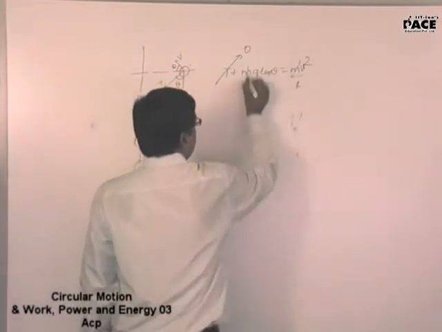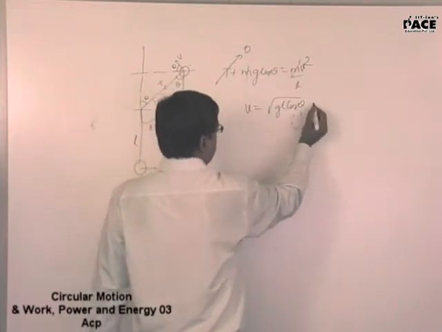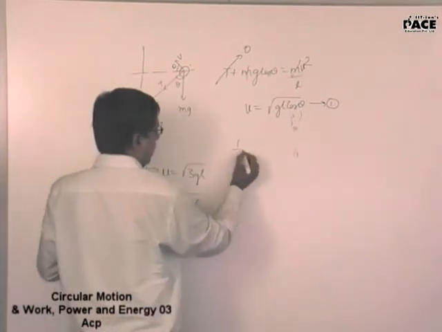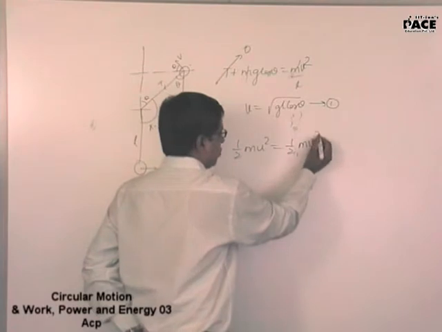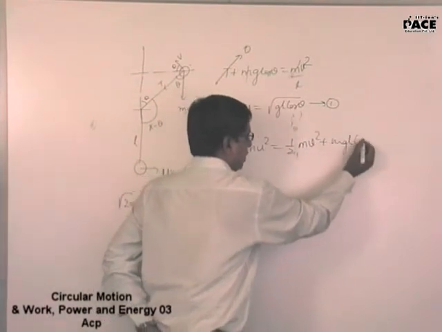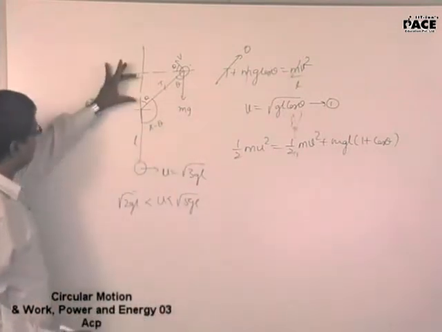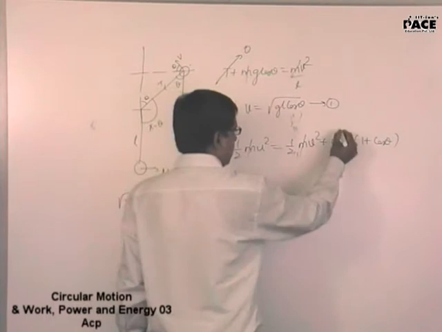Now here, cancelling out m, v will be root over of gl cos theta. Second, conservation of total mechanical energy: half mu square will be equal to half mv square plus mgl into (1 plus cos theta), because at this height, this length is L, this length is L cos theta. That will be the gravitational potential energy.